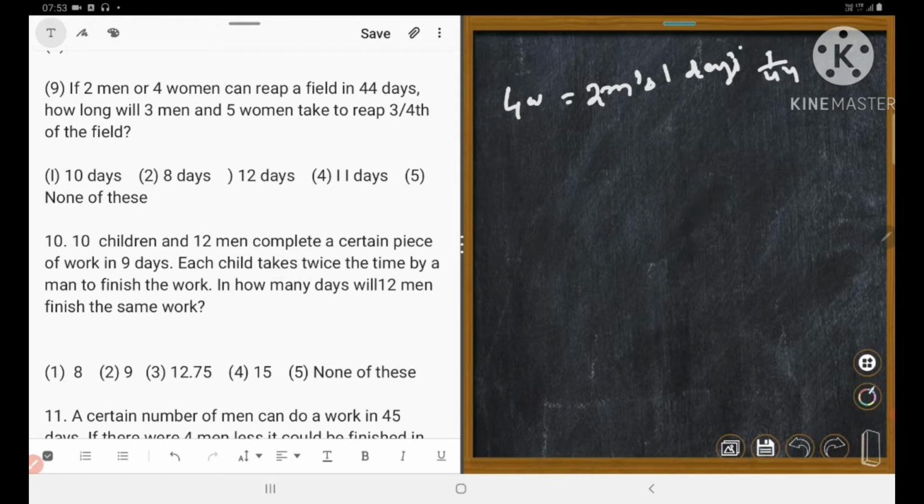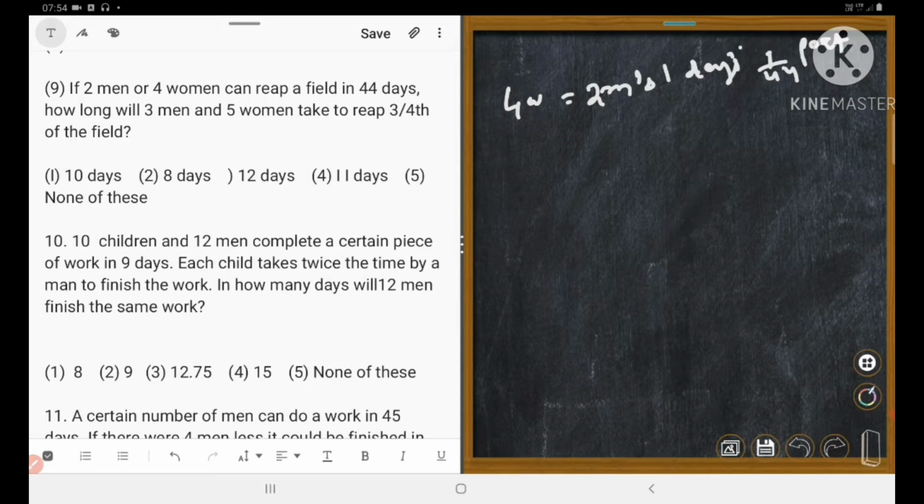1/45 part. So 44 part is given. Could you understand? The question is, if 2 men or 4 women can reap a field in 45 days, means in 1 day they will do 1 upon 45. You know it very well. How long will 3 men and 5 women take to reap 3/4 of the field?